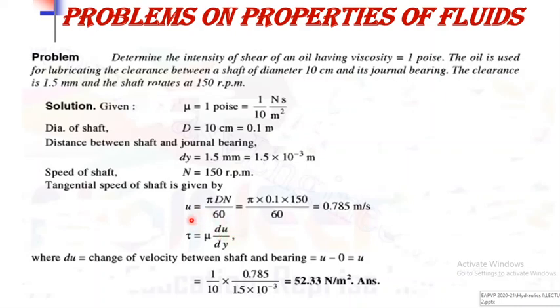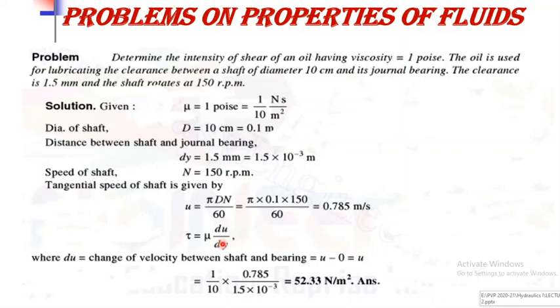According to Newton's law of viscosity, tau is equal to mu into du by dy, where du is the change of velocity between the shaft and bearing. That is the final velocity minus the initial velocity. Initially the shaft is at rest, so the initial velocity is 0, and the final velocity we have calculated as 0.785 meter per second. So the value of du is 0.785 minus 0, that is equal to 0.785.